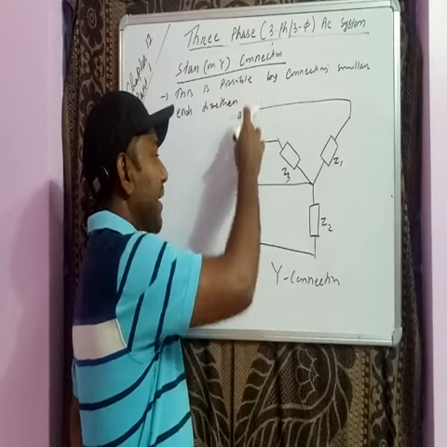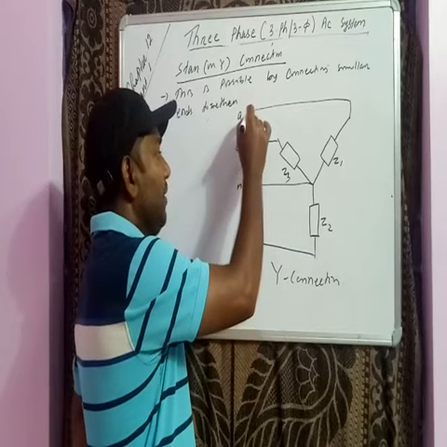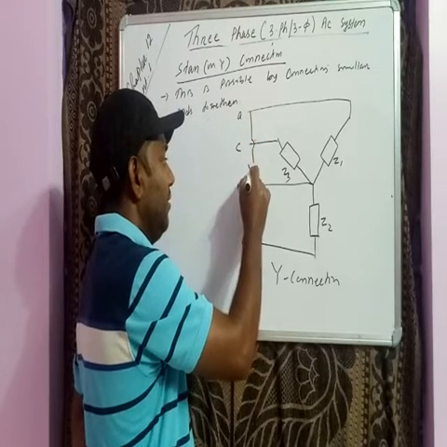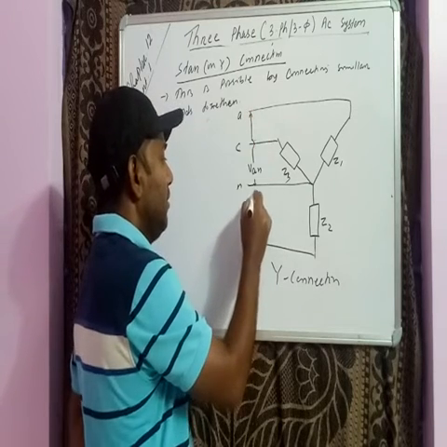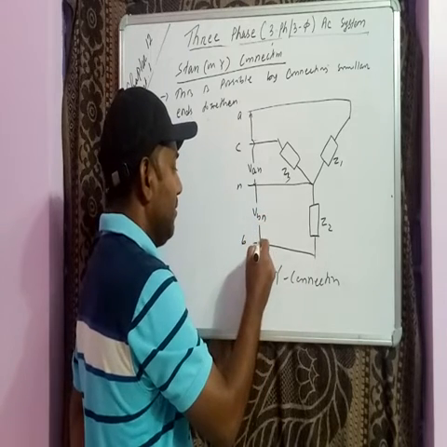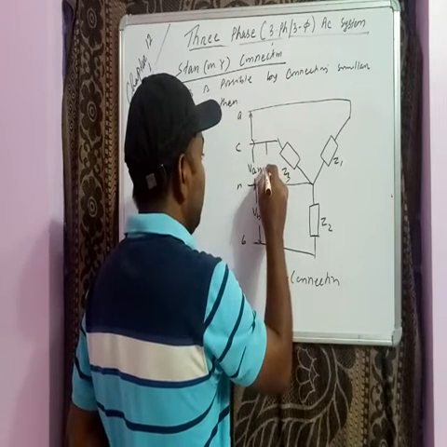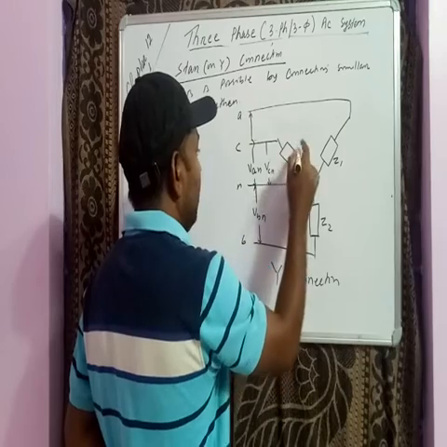One you may get between AN, BN, CN. So between AN, let the voltage be VAN. Between BN, voltage is VBN. And one more is between C and N, let it be VCN. Right?